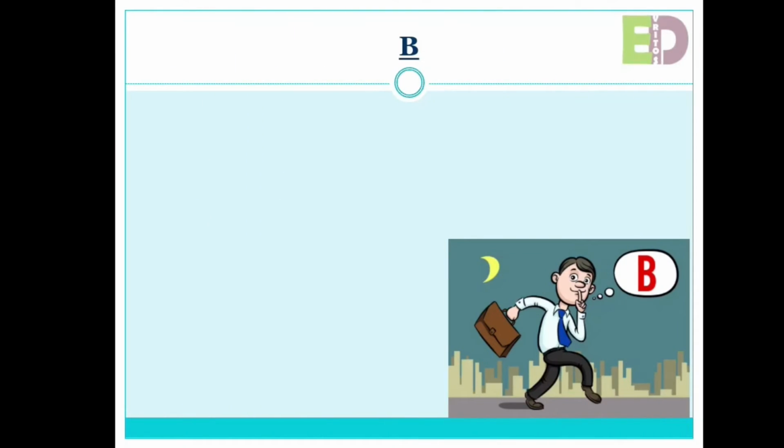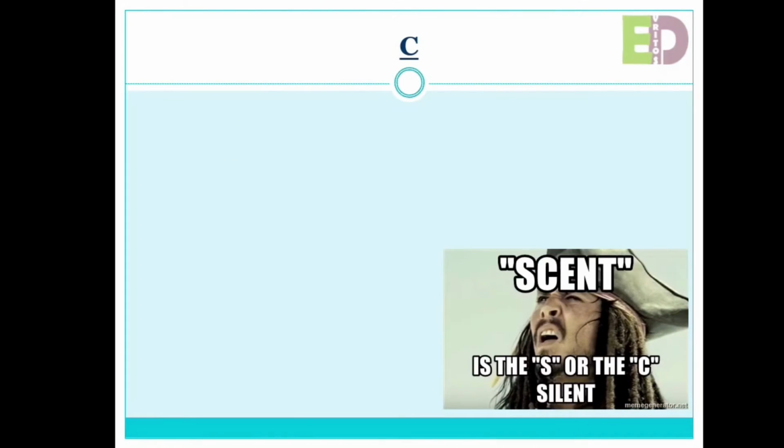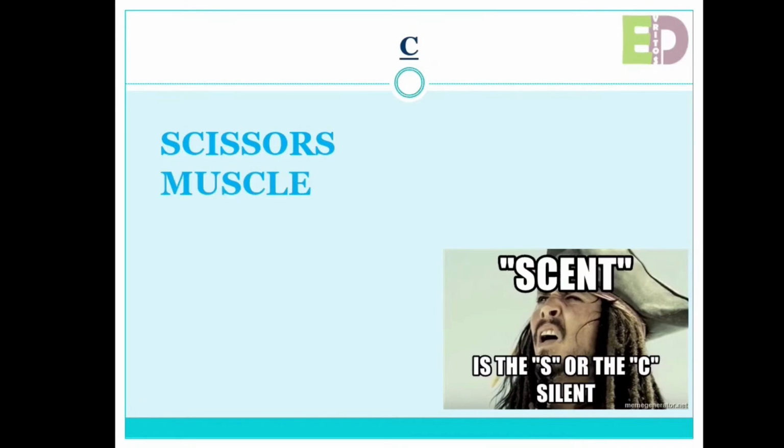Letter B is often silent before letter T. For example, subtle. It is not subtle, it's subtle. Debt, doubt. Letter C can cause a few confusions because it is often silent when used in combination with S. For example, scissors, muscle, scene, fascinate.